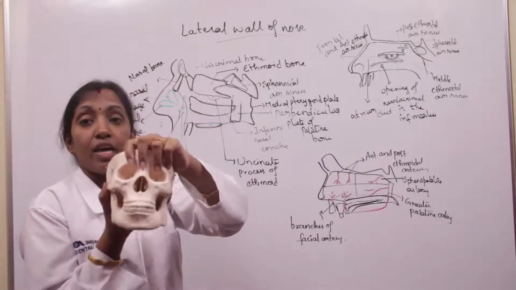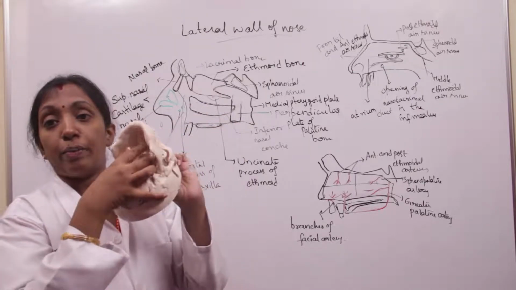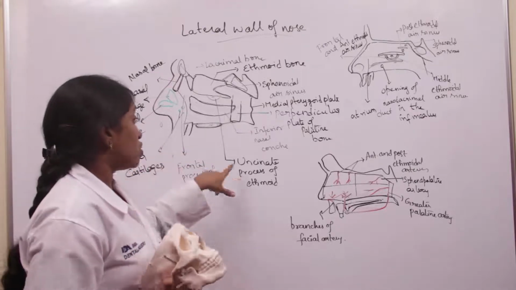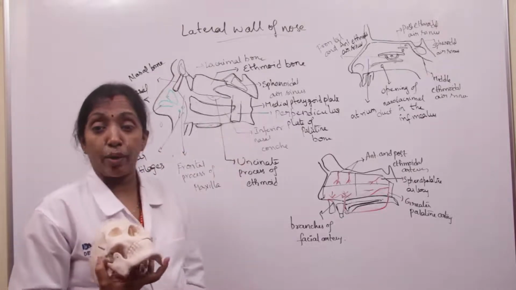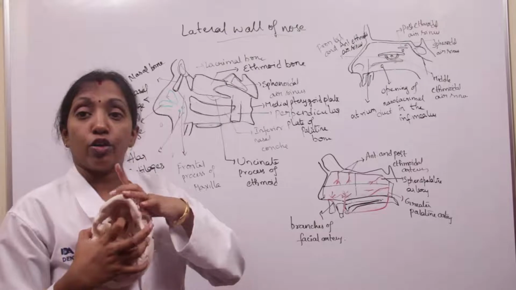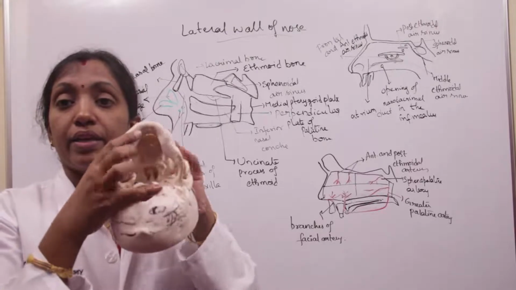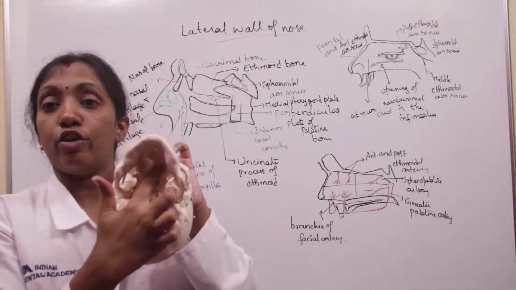They also form the lateral wall of the nose: the perpendicular plate of the palatine bone, and it is also formed by the medial pterygoid plate. You can see the perpendicular plate here. This is the perpendicular plate of the palatine bone.